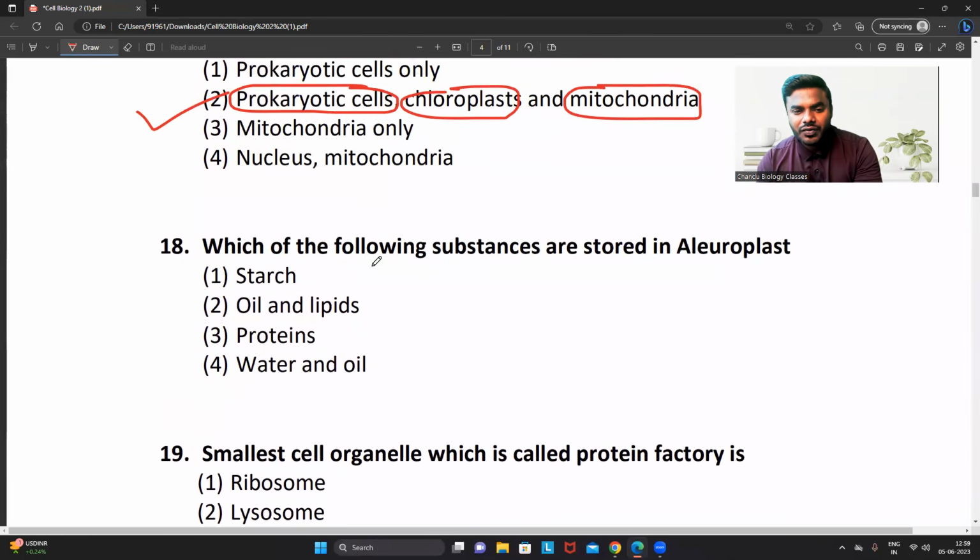Question number 18. Which of the following substances are stored? This is also a very, very good question, friends. Elaioplast. This is very important, friends. Which of the following substances are stored in the elaioplast? I want you to remember this is the protein.